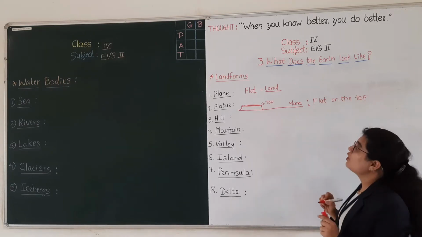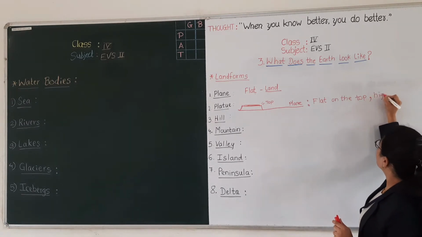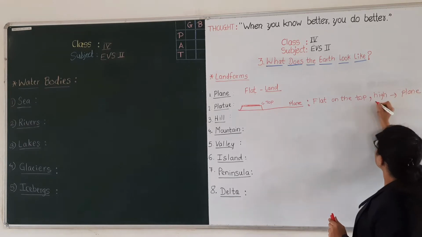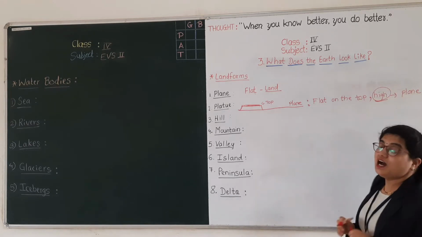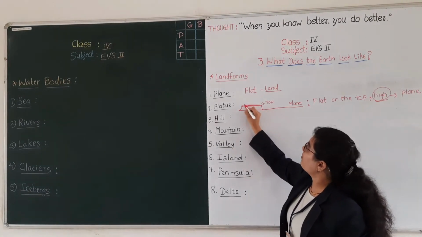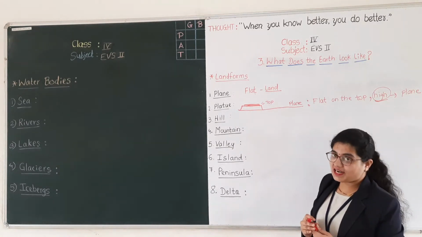Understood? These are higher than the plain. Plateaus are higher than the plain and have a flat top.